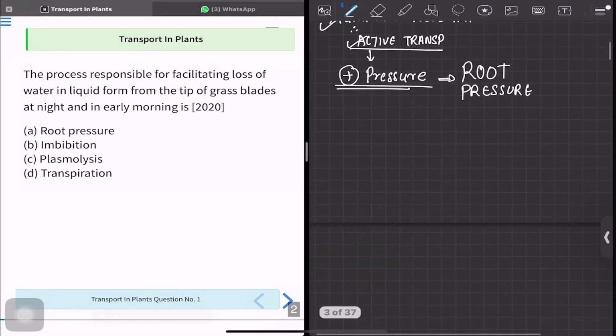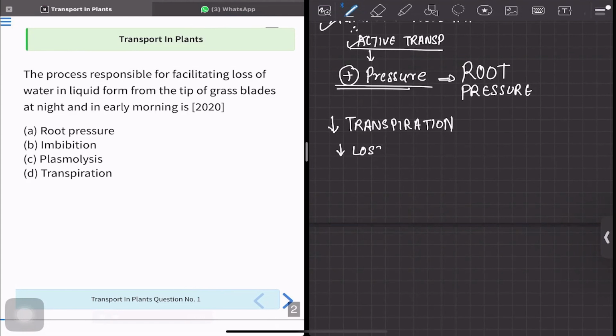Now, but why only in the night or in early mornings do we see this process of guttation? It should happen throughout the day. But what is the reason that it is occurring only at night and early morning? Since at night and early morning, there is going to be less sunlight and low temperature, therefore there is decreased transpiration. So if there is decreased transpiration, there is going to be a decrease in loss of water. Therefore, water is going to accumulate, and this accumulated water has to be removed from the plants. So that occurs due to guttation.